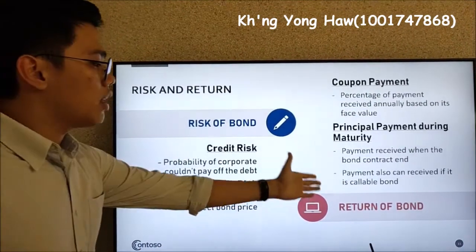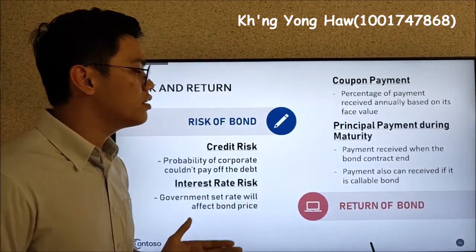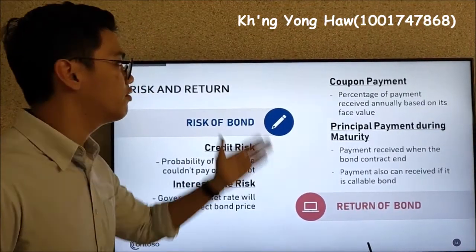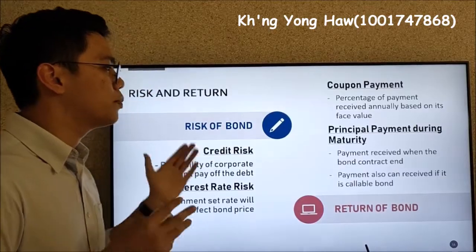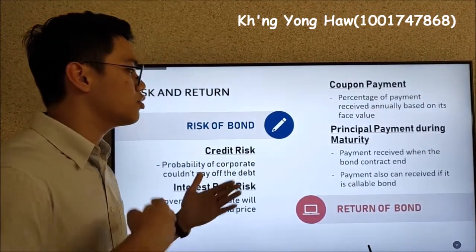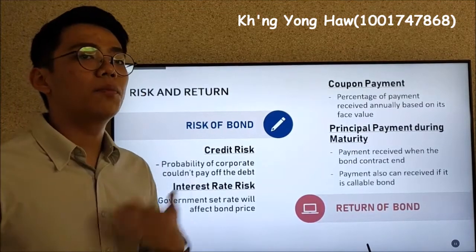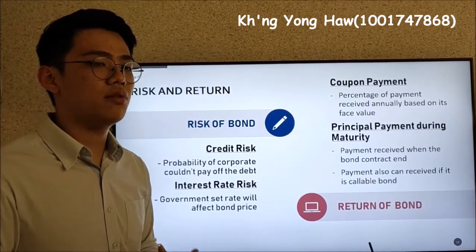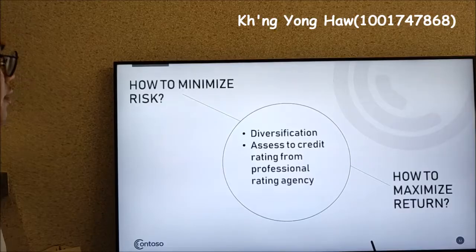bond pricing. I would like to present the returns on bonds, which come in 2 forms. First are the coupon payments and also the principal payment during the maturity, which is the maturity payments. You can also call the bonds before the maturity, which we call callable bonds.